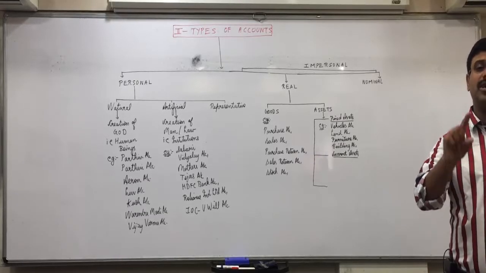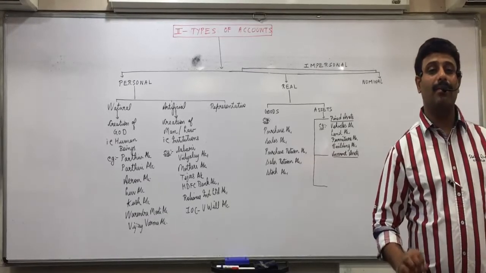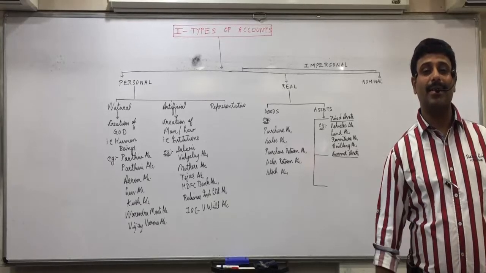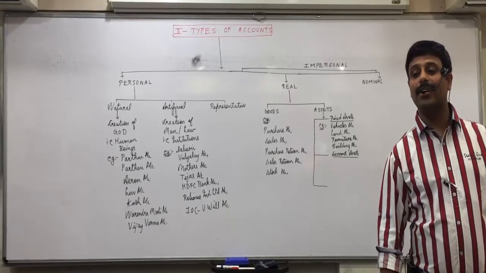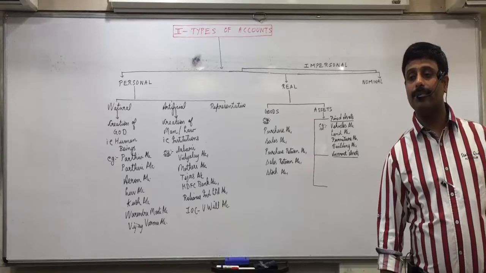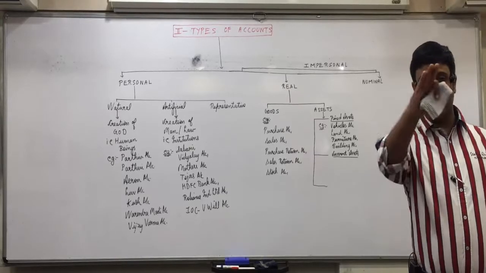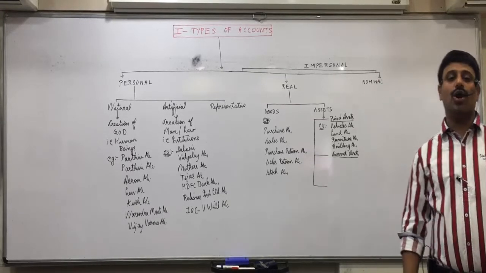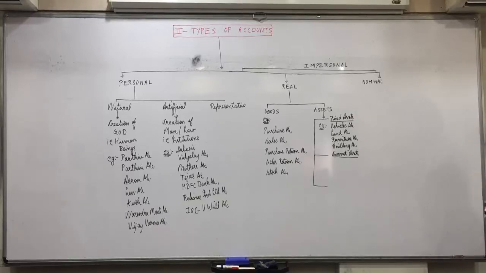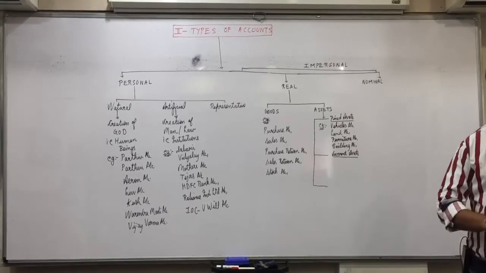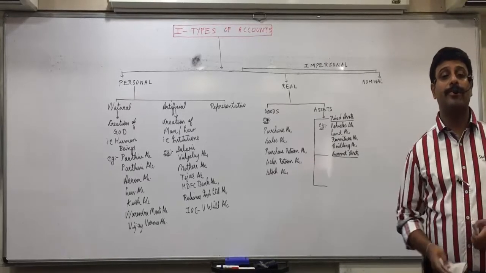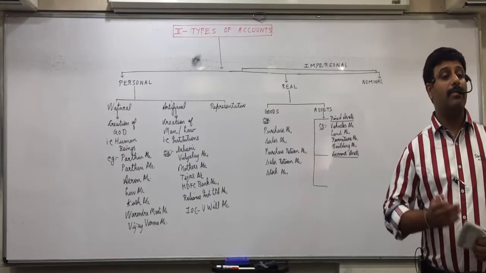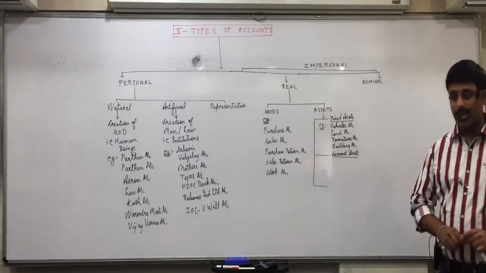Not fixed and keep on changing means same. One more characteristic is there. Niyati? They remain in the business for only 1 year. Correct. They remain in the business for short period of time. Three characteristics are there. First, they remain in the business for short period of time, which is less than 1 year. Second, the amount keeps on changing. And third, they can be easily converted into cash.